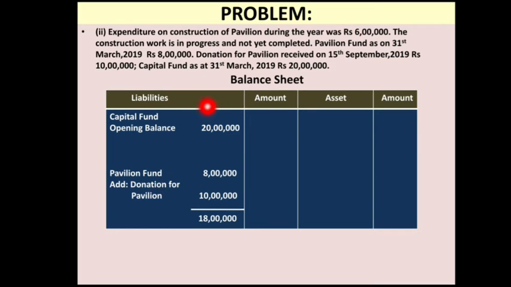As we read the question, you can see that some donation was received for this pavilion, and that was 10 lakh. So you add that 10 lakh to this pavilion fund, and it will be 18 lakh now. Okay,